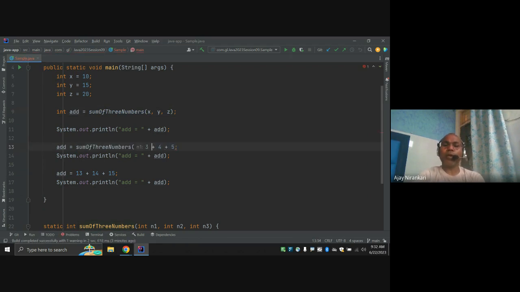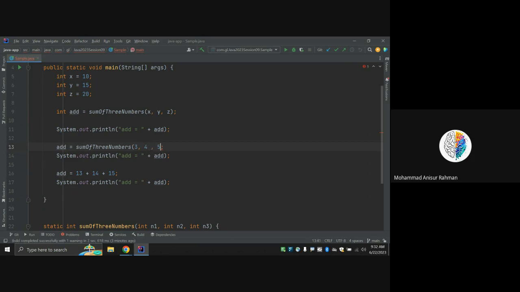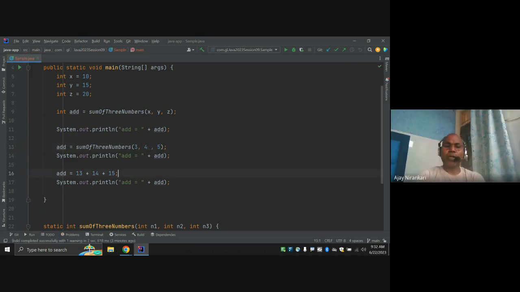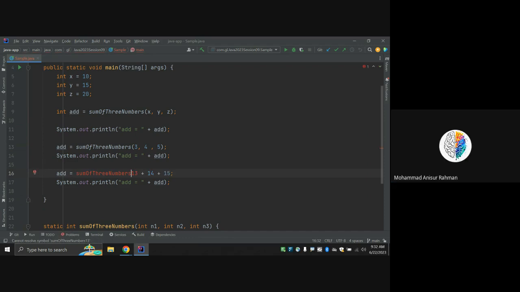Don't write it multiple times. Just give me the three numbers. Just only three now. Instead of here, I can say I am going to use my function, my method. Just give me these numbers.